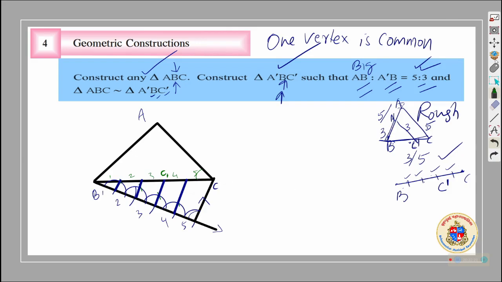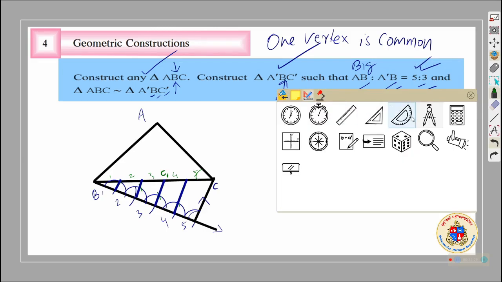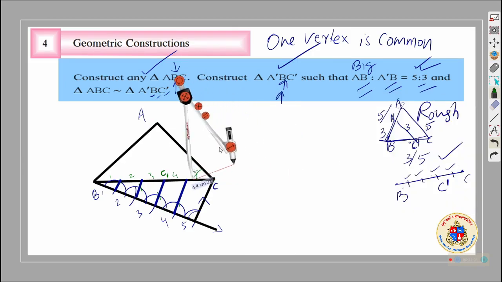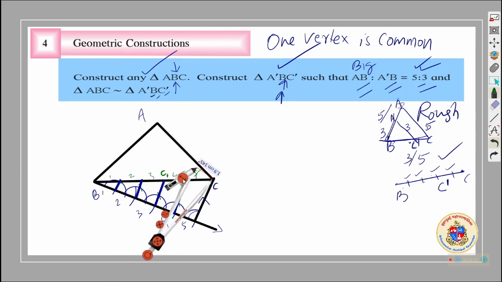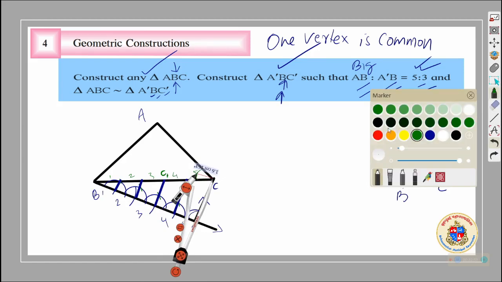We will have the compass now. Bring the compass. Draw an arc of your choice here, keeping the compass here. Change the color of the compass, there is some difficulty to see.